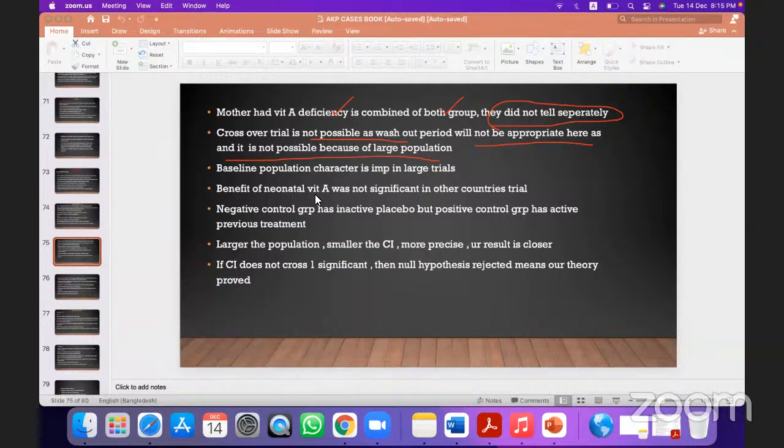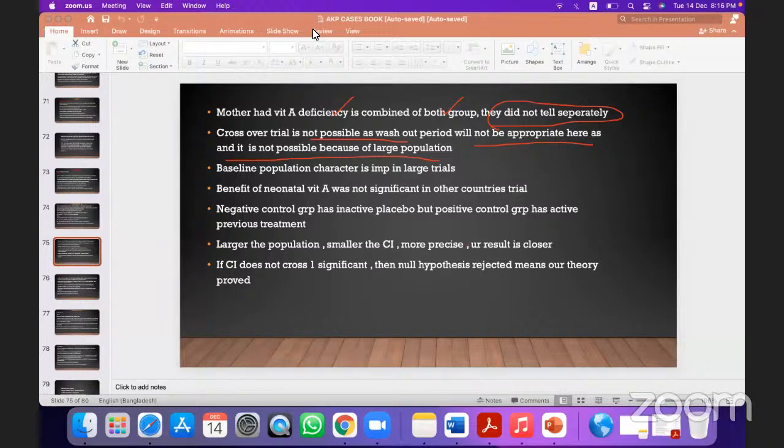Yes, ma'am. So the benefit of neonatal vitamin A was not significant in this study. And not only in this study, it was not significant in other countries' trials.